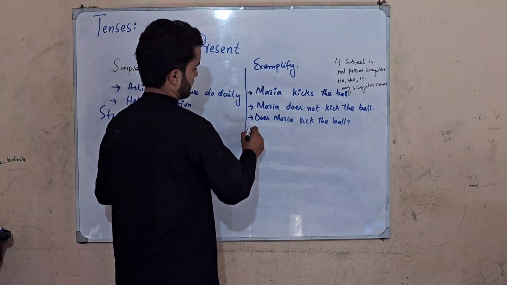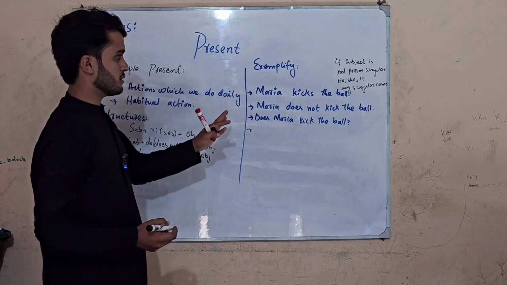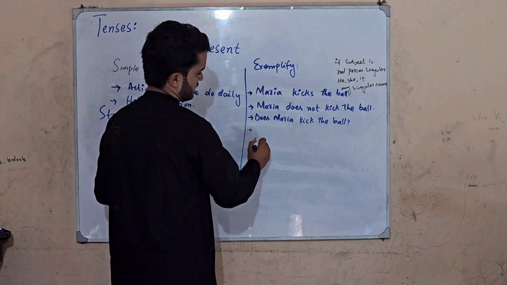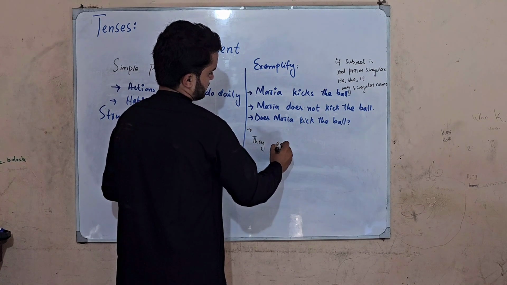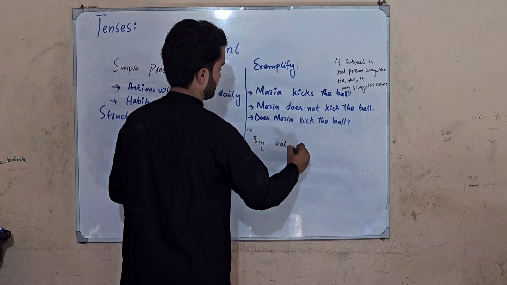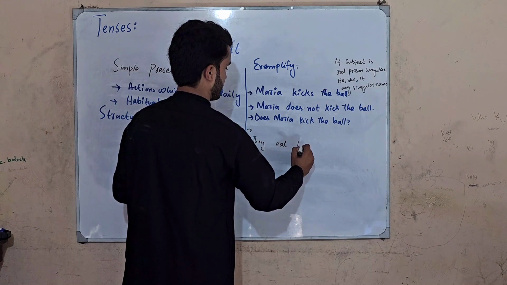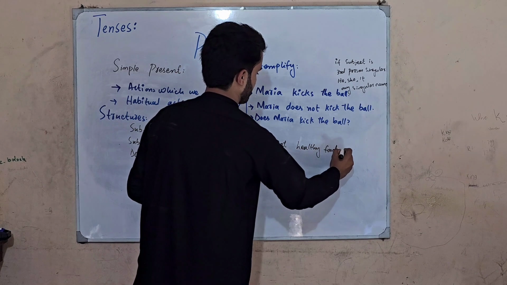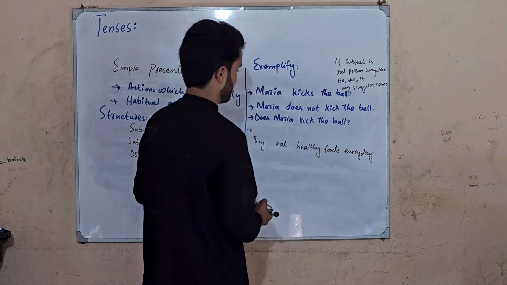Fine. If I take another example, rather than our s or es condition, I can say they eat healthy foods every day. Fine.